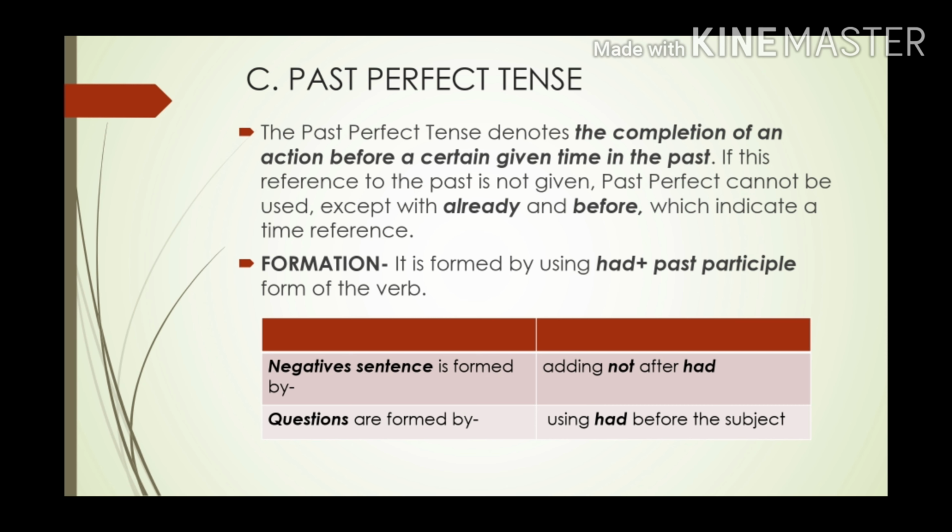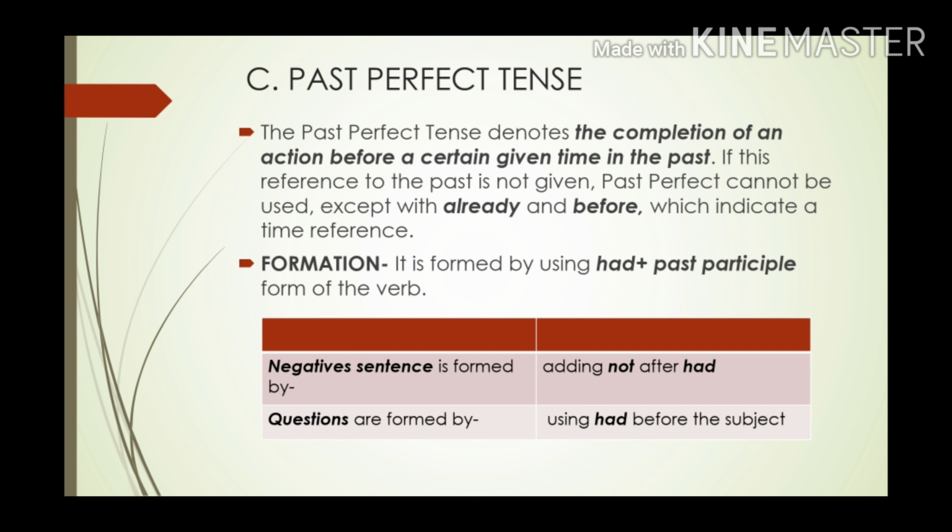So if this reference to the past is not given, if the reference of past is not given, then past perfect tense cannot be used. So except with already and before, except these two words already and before, which indicate a time reference. Alright, so we always need a time reference to use a past perfect tense. Now let's see the formation of past perfect tense.